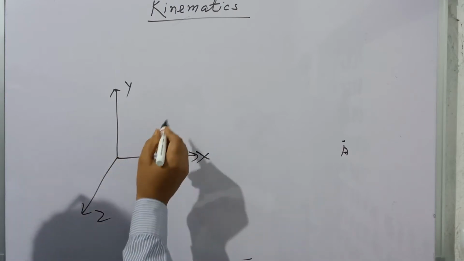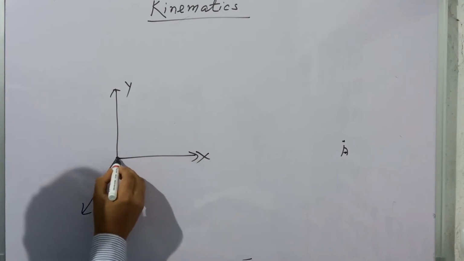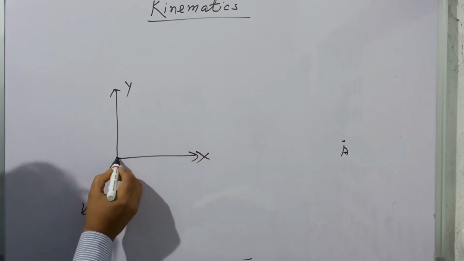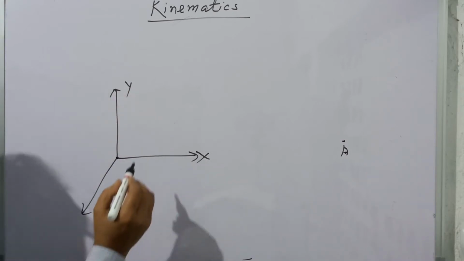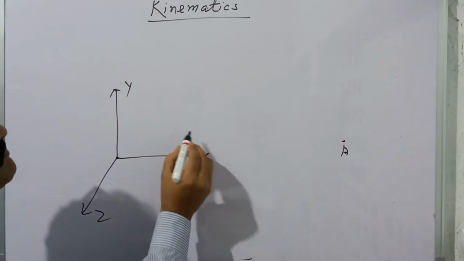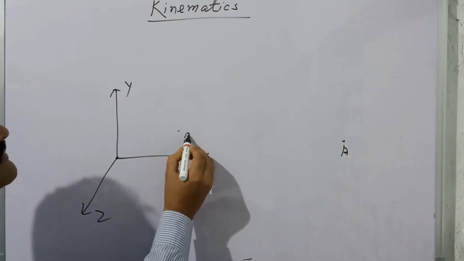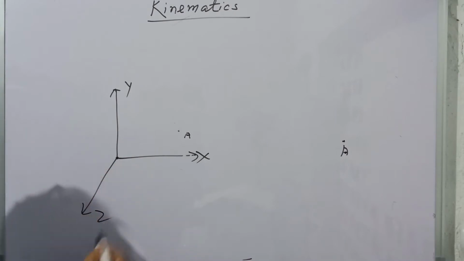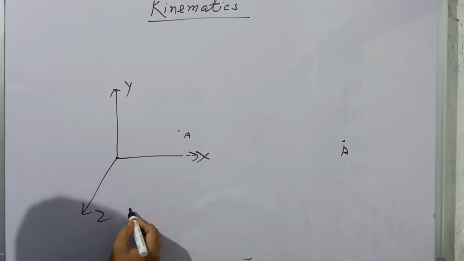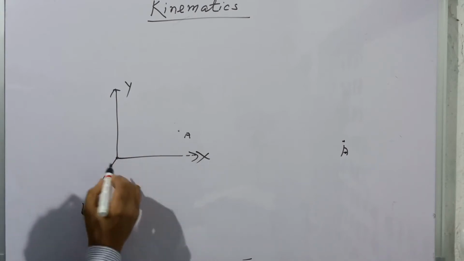Suppose the observer is sitting at the origin of this frame, and suppose there is a position of an object and observer is here, so you have to locate the position of the object with respect to this origin, means this observer.